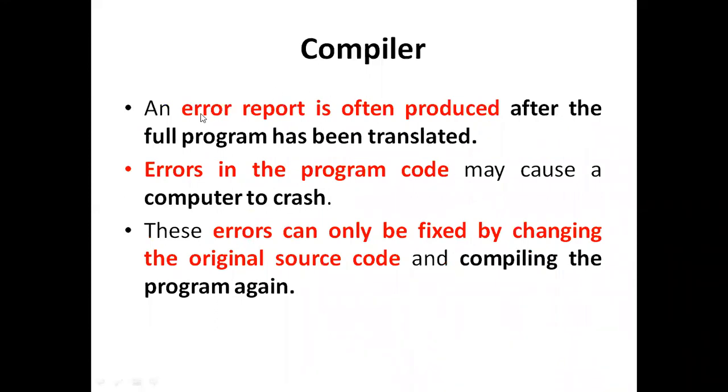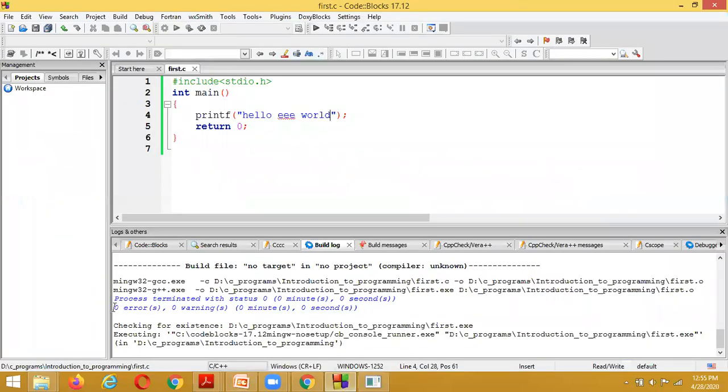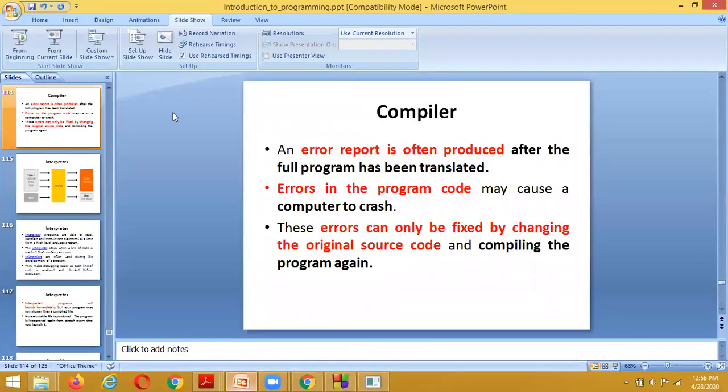Whenever we are doing the compilation, one error report is going to be generated. Here, the error report has shown zero errors, zero warnings. By seeing this, we understand that this program does not have any problem. Previously, we had not typed the semicolon, and it showed semicolon expected, one error. Such a thing we call an error report.